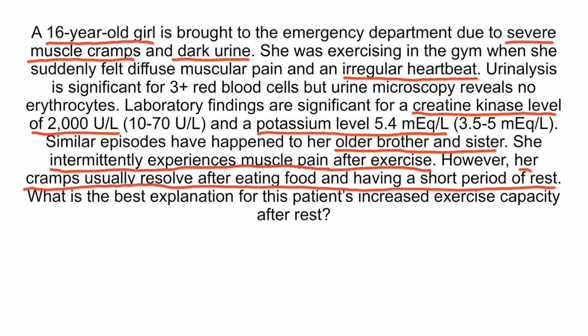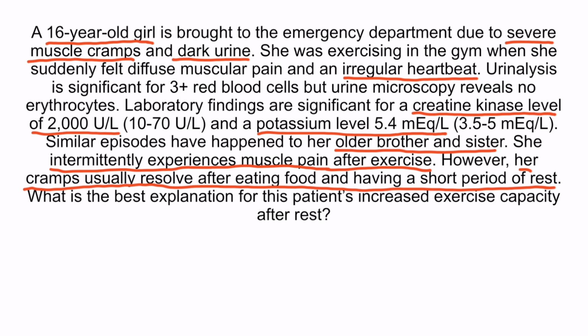All right, this young patient presents with severe muscle cramps, dark urine, an irregular heartbeat, a creatine kinase of 2000, and a potassium of 5.4. These findings are consistent with rhabdomyolysis. Given her age and the fact that her brother and sister are also affected, she most likely has a genetic disease. And this is classic for McArdle disease, which again is caused by a deficiency of myophosphorylase.